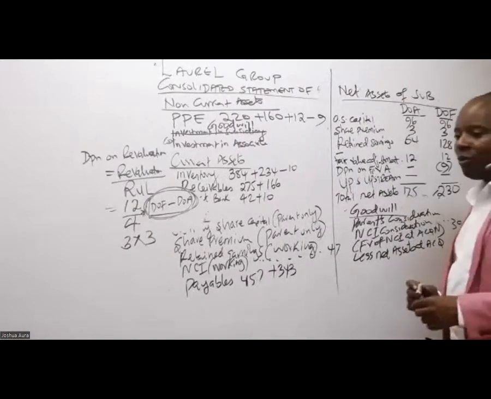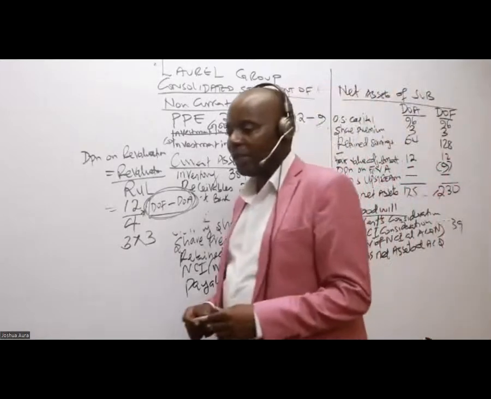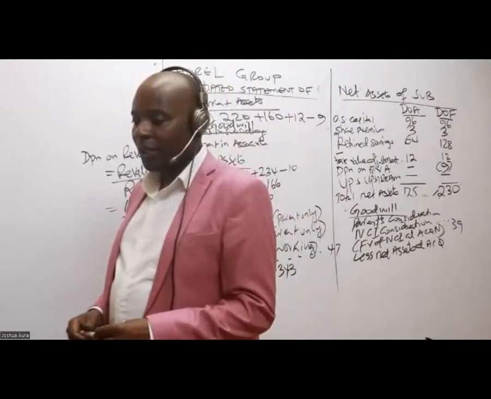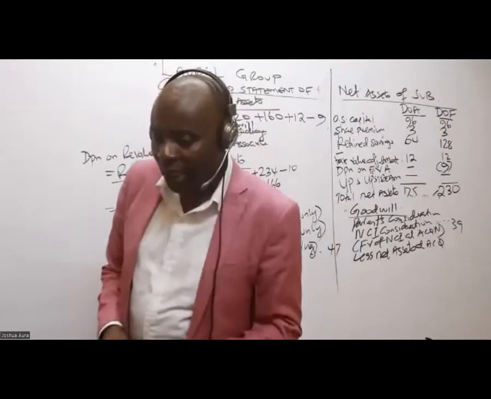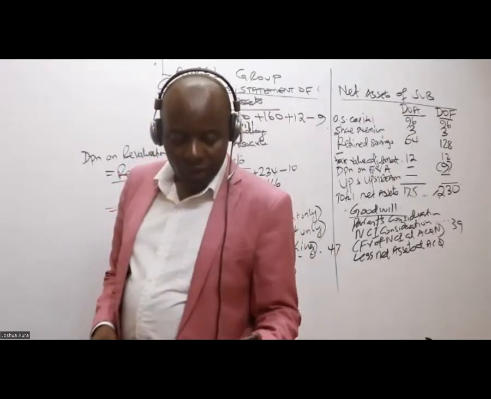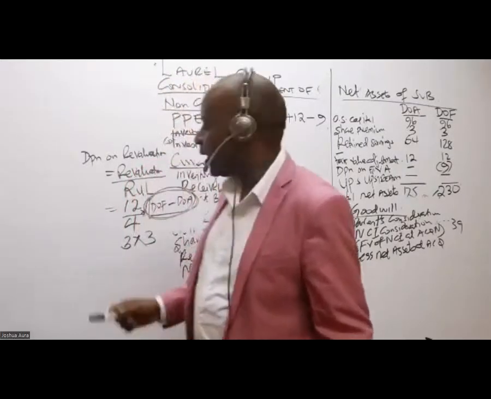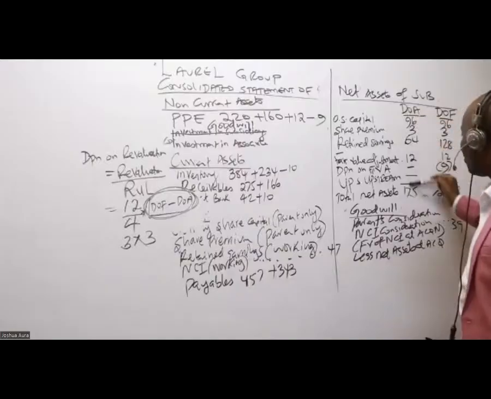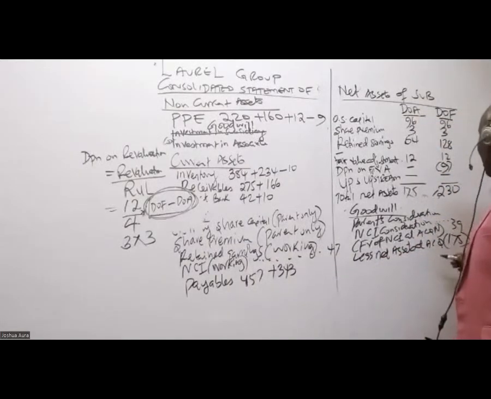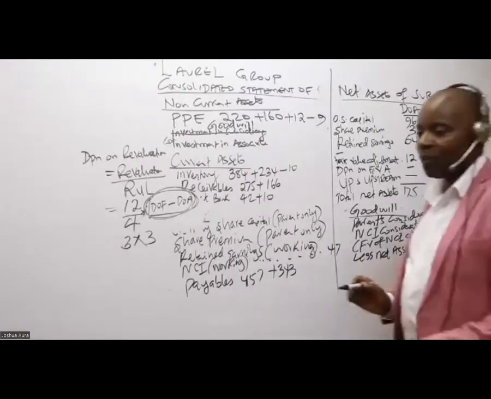Is there anybody who is able to remember the net assets at DOA? Net assets at DOA, 175. Then the only thing I need is the parent's consideration.